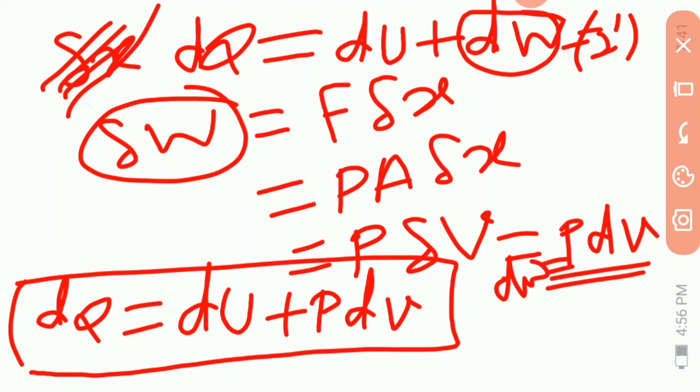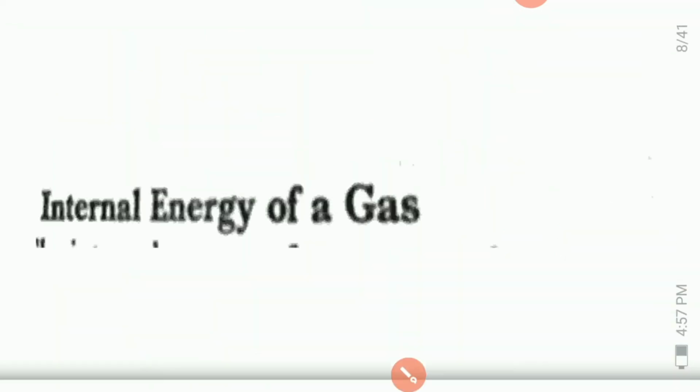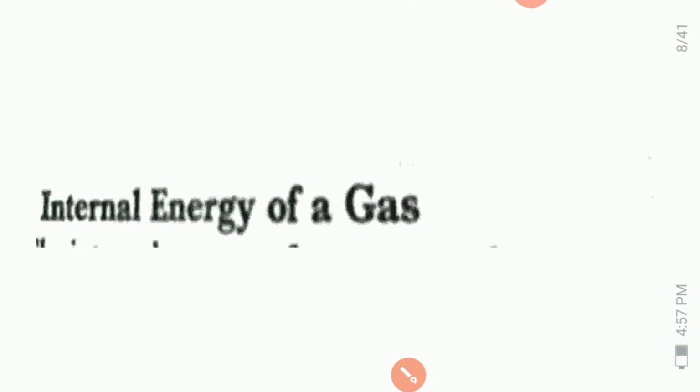Now another article is internal energy of a gas. The internal energy of a gas may be expressed in terms of measurable quantities. Those quantities are P, rho, T. These are the measurable quantities.